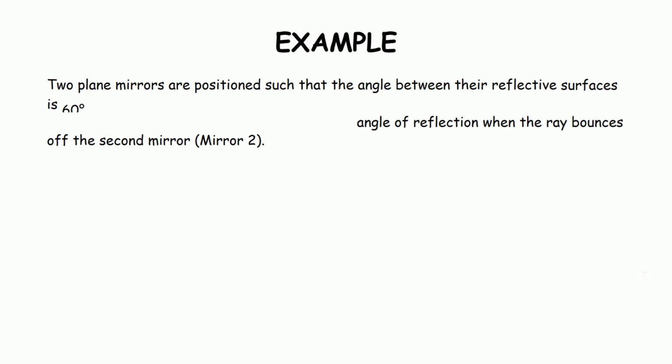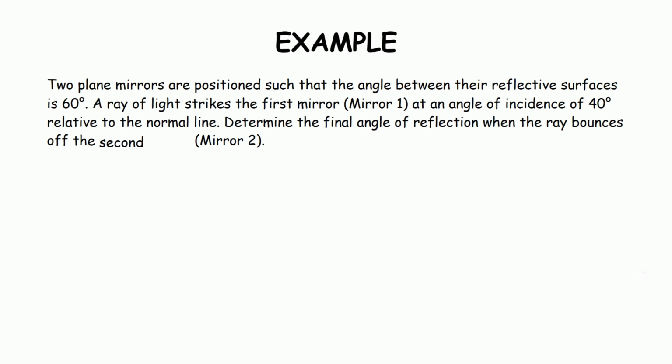So let's have an example for our plane mirrors. Two plane mirrors are positioned such that the angle between the reflective surfaces is 60 degrees. A ray of light strikes the first mirror, or mirror 1, at an angle of incidence of 40 degrees relative to the normal line. Determine the final angle of reflection when the ray bounces off the second mirror, or mirror 2.